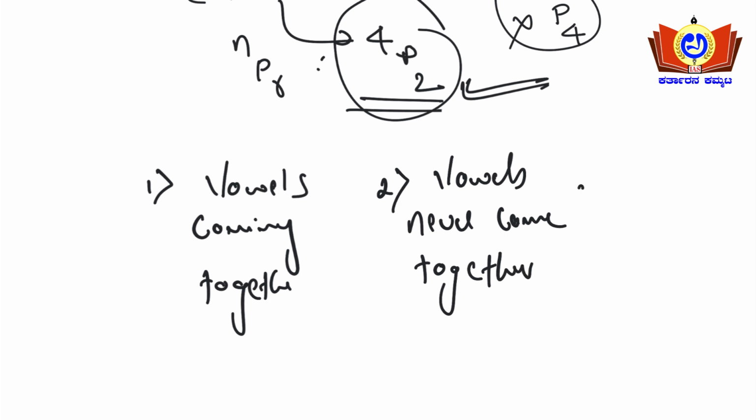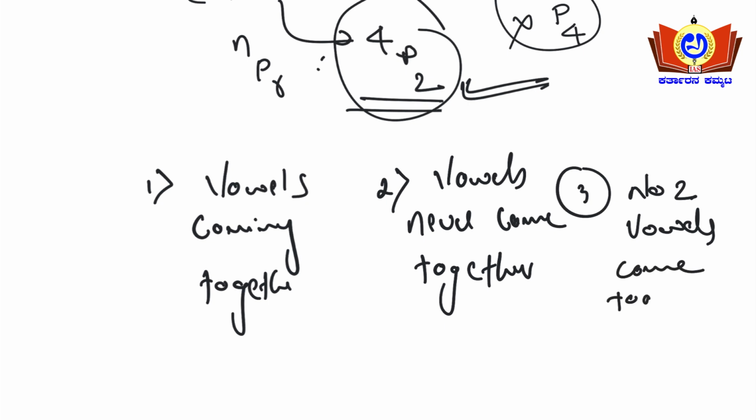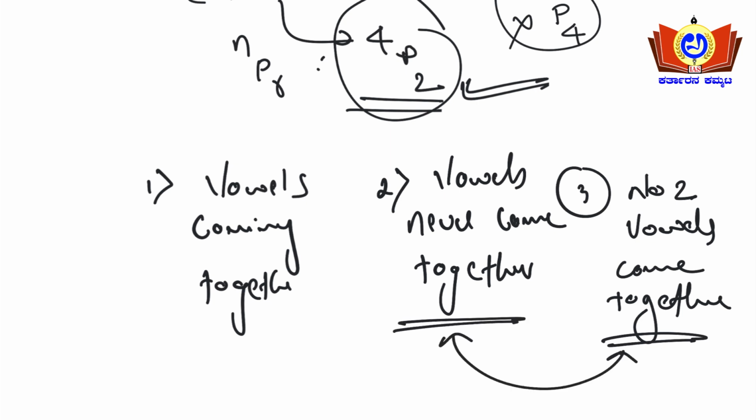What is the third condition? No two vowels come together. This is very important. Students will make confusion between these two conditions. In the next page I'll explain and show you the difference, how the concept works.